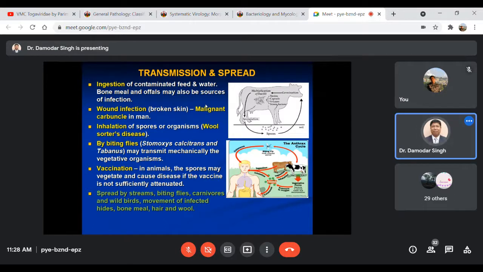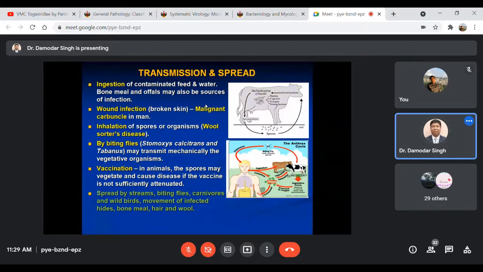Or sometimes through wound infections, like when the animals have some broken skin. In such cases, there are skin infections, one very typical, and I will show you the picture just after this. That is commonly known as malignant carbuncle, particularly in the case of man while handling infected samples for laboratory diagnosis or during post-mortem examination without using gloves.